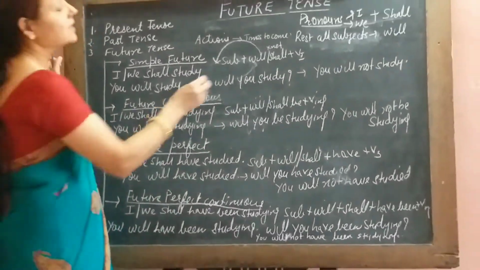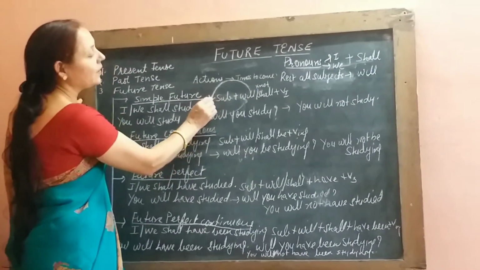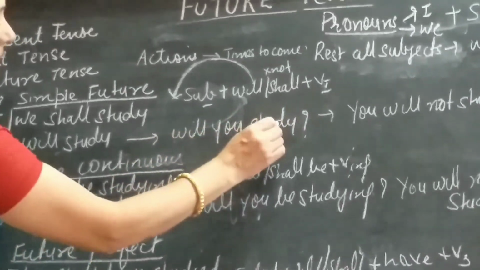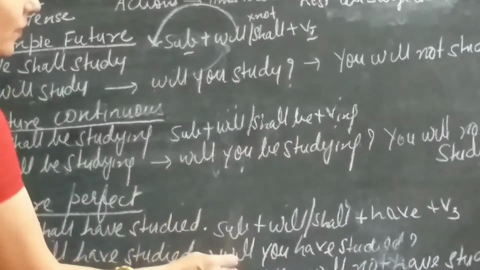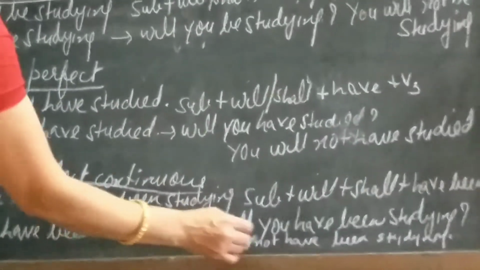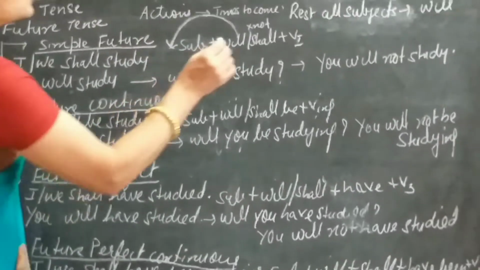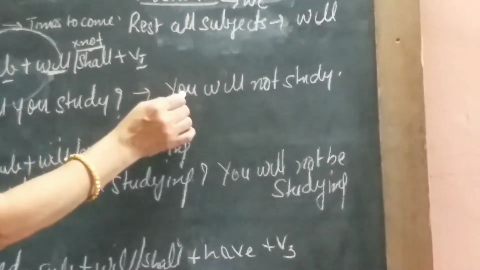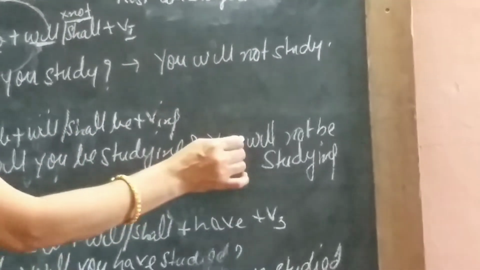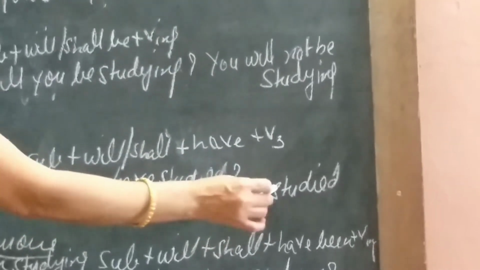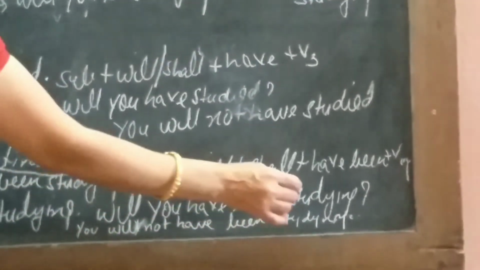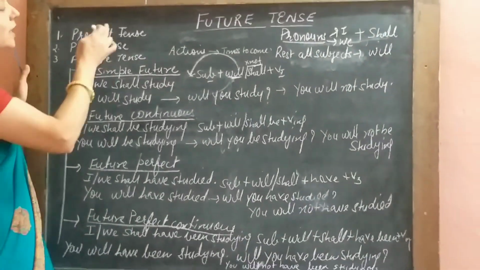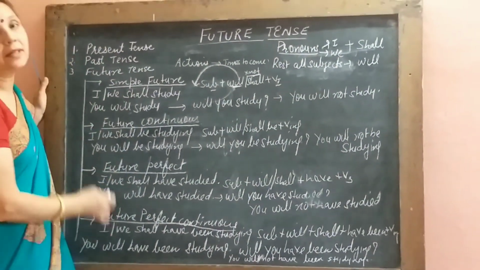For the question, you simply bring your helping verb before the subject. So you get sentences like this: will you study, will you be studying, will you have studied, or will you have been studying. And for negative, you just insert not after the helping verb. So our sentences become like this: you will not study, you will not be studying, you will not have studied, and you will not have been studying. Simple. It is very simple. With one sentence you can get all the sentences.